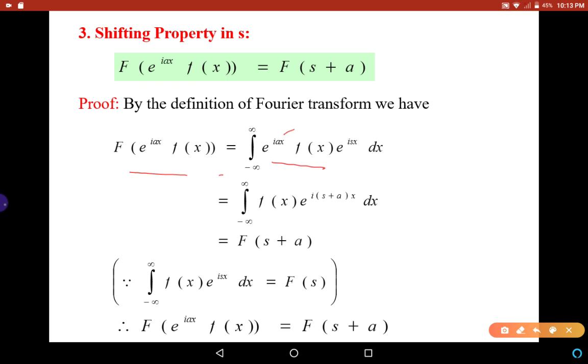Now multiplying e power iax and e power isx, we get e power i into s plus a into x, which is equal to F of s plus a, because if we have the integral from minus infinity to infinity of f of x into e power isx, it is F of s. But in place of s, we have s plus a here. Therefore, this is equal to F of s plus a. And hence we proved that the Fourier transform of e power iax into f of x is equal to F of s plus a.